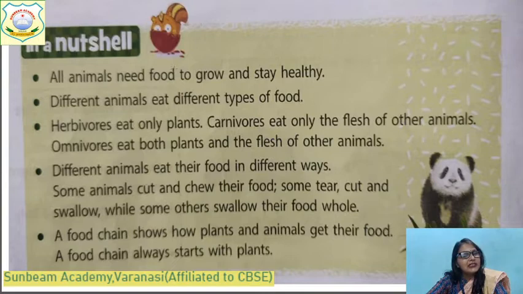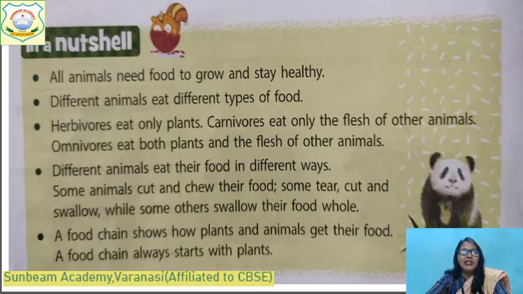Why do animals need food? Animals need food to grow and stay healthy. Different animals eat different types of food. Herbivores eat only plants. Carnivores eat only the flesh of other animals. They have a special type of teeth. Omnivores eat both plants and the flesh of other animals.